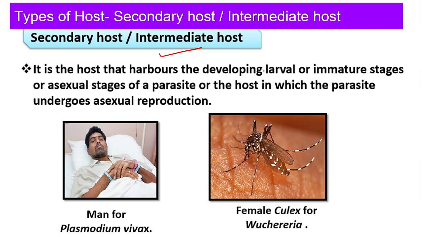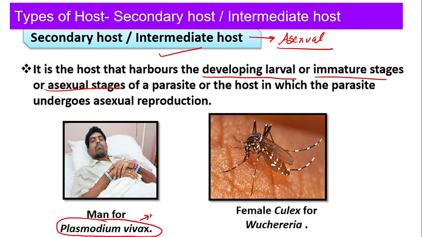So this is the host where developing larva is present, not the mature larva, developing larva is present. Larva is nothing but, the small baby, we call it larva, right? Or immature stage or the asexual stage. So secondary host is nothing but where asexual reproduction takes place. For example, Plasmodium vivax asexual reproduction, that is multiple fission of Plasmodium vivax, will take place in men, and same goes with the Wuchereria bancrofti. Their asexual reproduction will occur in the female culex, right?